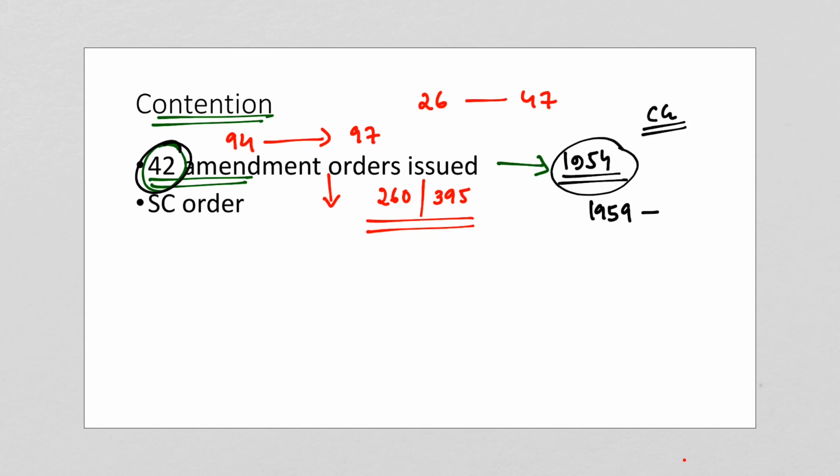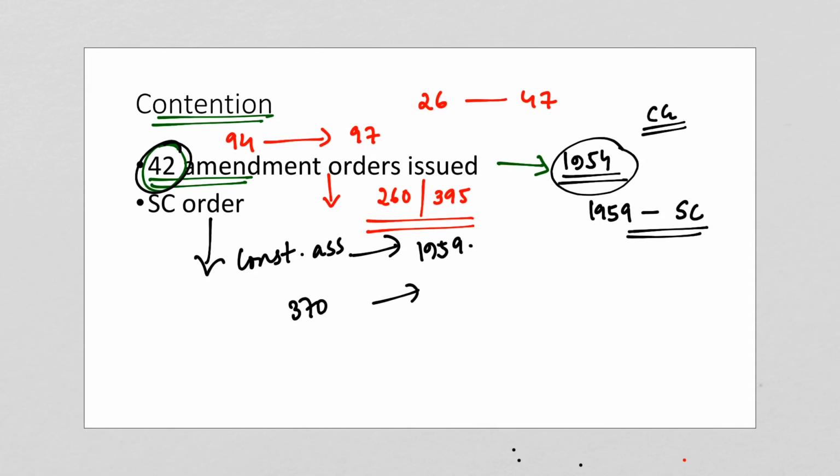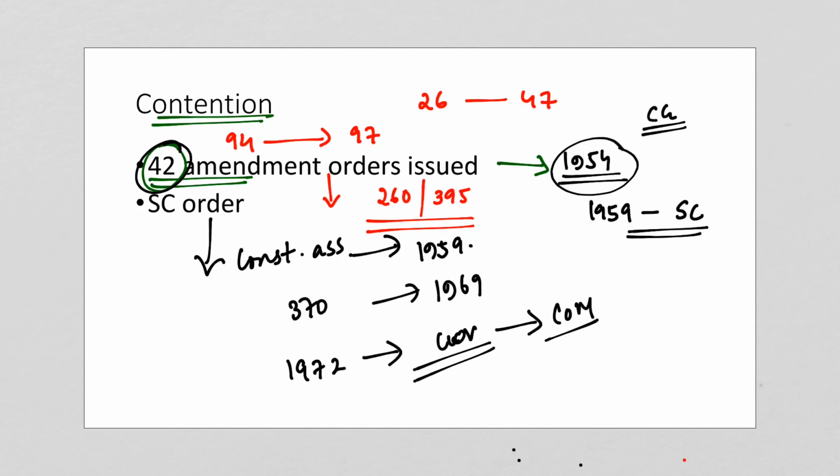In the year 1959, the Supreme Court also observed that the constitution makers were anxious that the said relationship could be finally determined by the state Constituent Assembly itself. So the Supreme Court left the matter to the state's Constituent Assembly in 1959, but later the court ruled that presidential orders could still be made through Article 370. So it happened in 1969. Again in 1972, the Supreme Court said that the governor is the head of the government, which is aided by a council of ministers. So these were the Supreme Court orders.